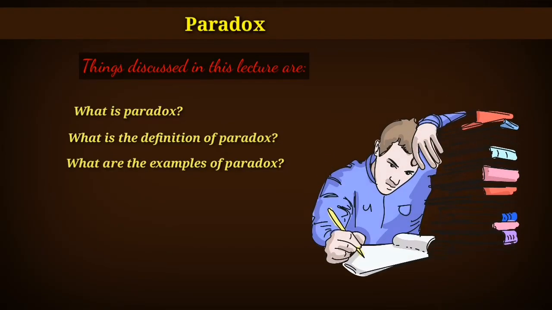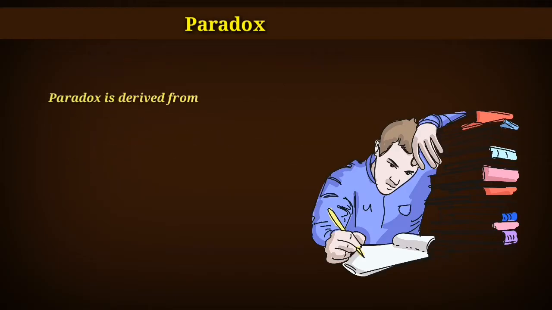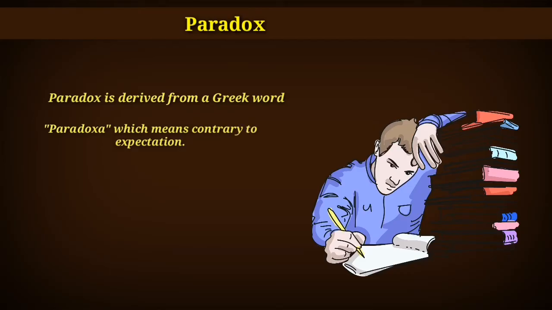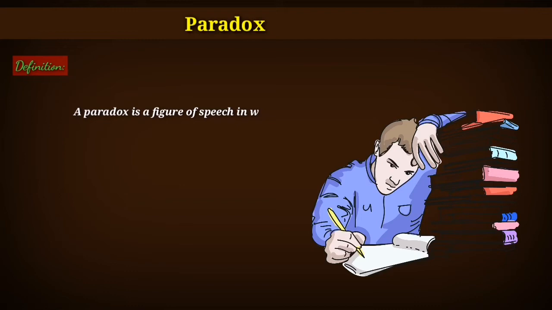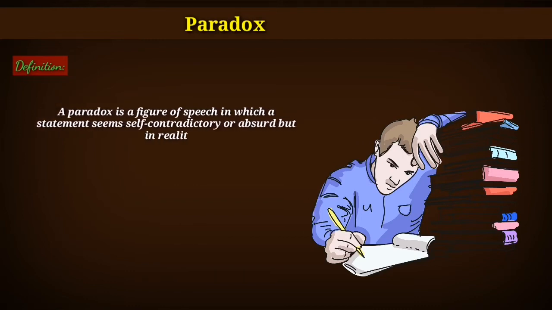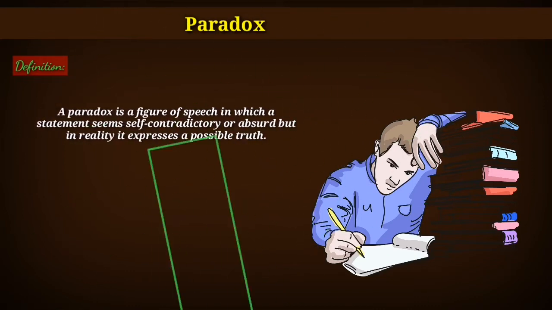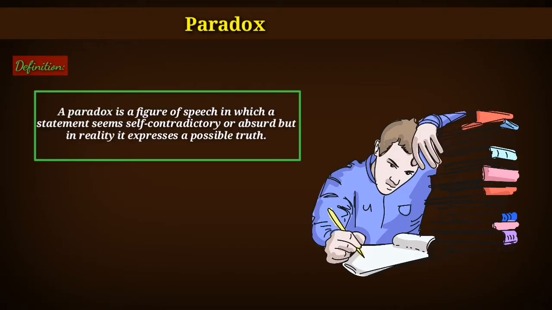Well guys, so what actually is a paradox? Basically the term paradox is derived from a Greek word paradoxa, which means contrary to expectation. What does it mean by it? Well, let me define it and then you will understand it. So the definition is a paradox is a figure of speech in which a statement seems self-contradictory or absurd, but in reality it expresses a possible truth.